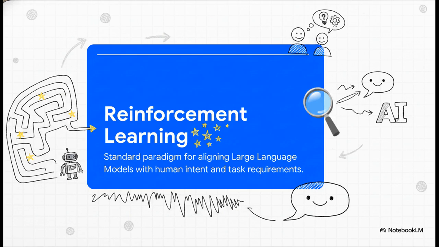We give it signals, rewards, whenever it gets closer to what we actually want. Without this foundation, an LLM is literally just a highly sophisticated autocomplete. Reinforcement learning is the secret sauce that makes it a genuinely usable, helpful assistant.